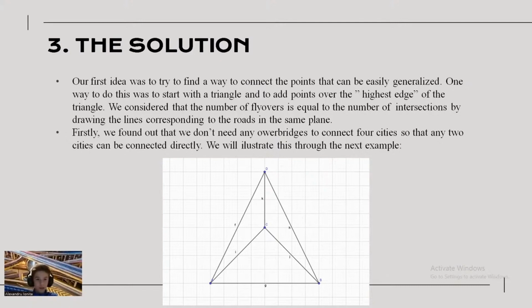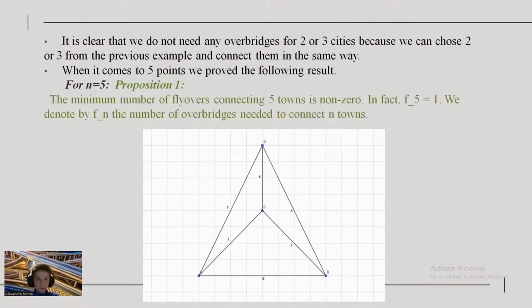Firstly, we found out that we don't need any overbridges to connect 4 cities, so that any 2 cities can be connected directly. We will illustrate this through the next example. It is clear that we do not need any overbridges for 2 or 3 cities, because we can choose 2 or 3 from the previous example and connect them in the same way. Now I will let my classmate Alexandra to present the rest of the project.